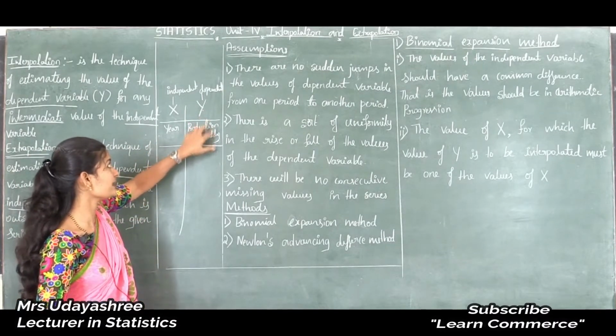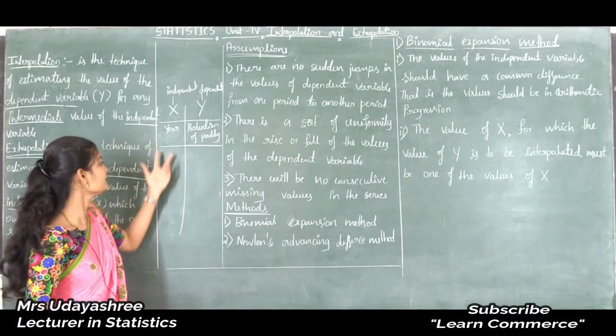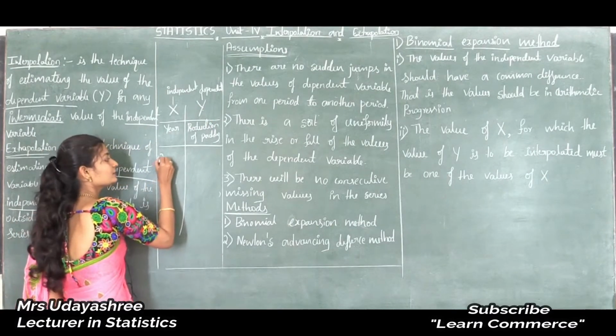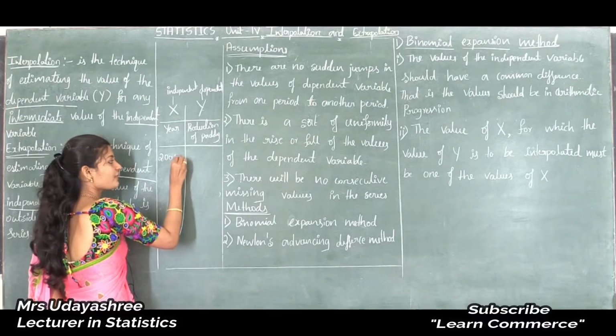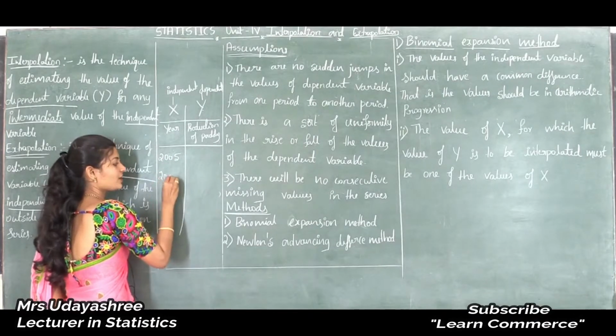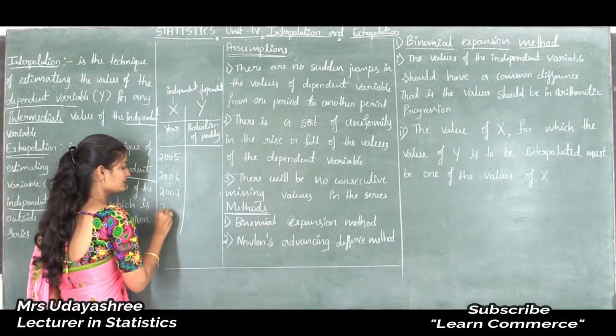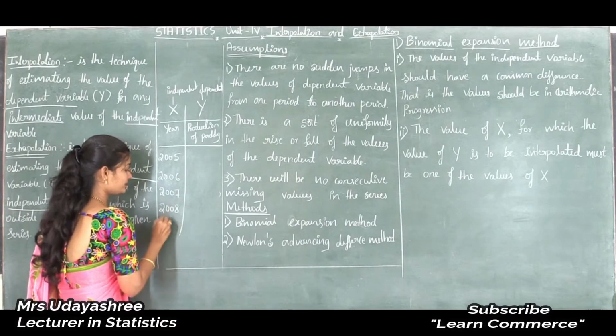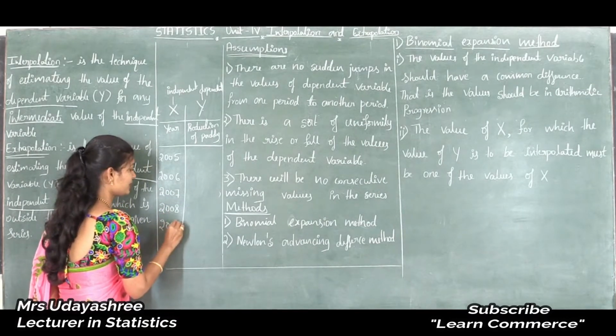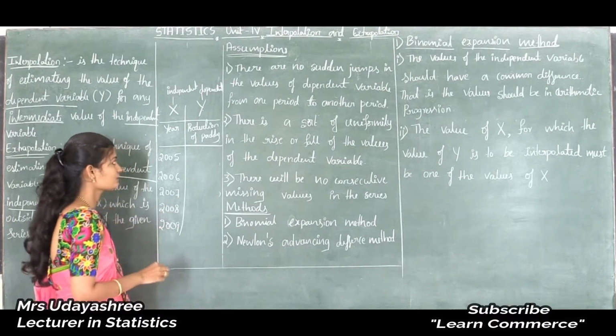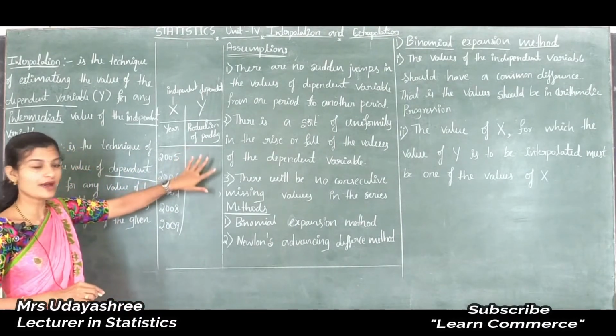So production of paddy is the dependent observation, and here I will take the years 2005, 2006, 2007, 2008 and 2009. Okay, I will stop here. So these are the years, and I will take the production of paddy like this.